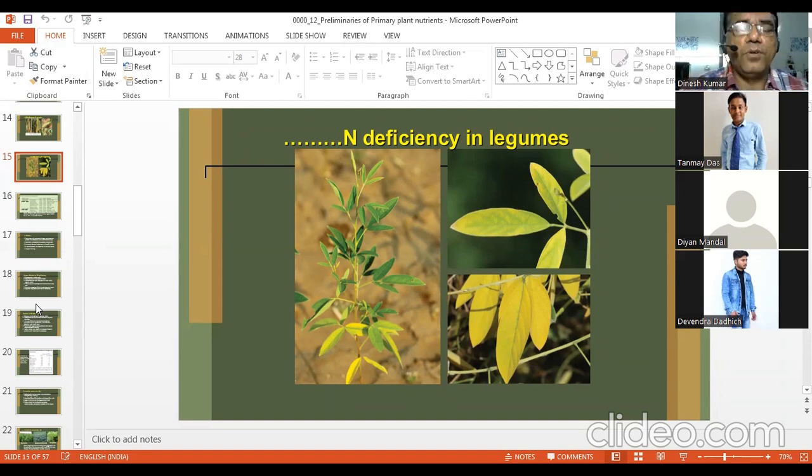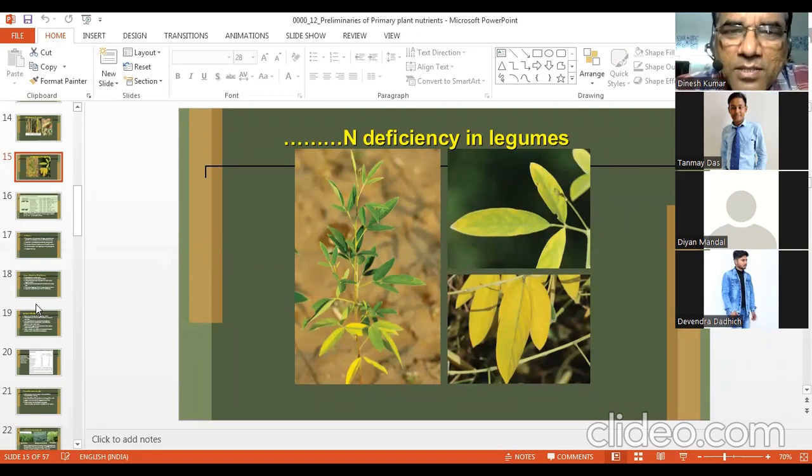So I think he is saying that if you are taking a legume for the first time in a field, it is likely that it will not have nitrogen fixation. So under such cases, legume can suffer nitrogen deficiency. So overall, this is the reason because of which biological nitrogen fixation is not there. Hence, the legume will suffer. That is a good idea. Did you mean that? Yes, sir. Okay.